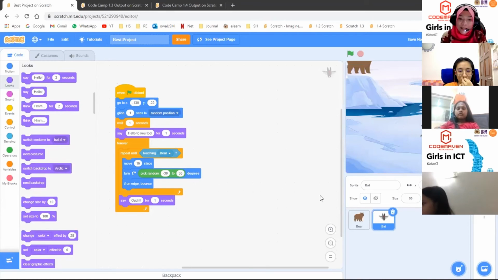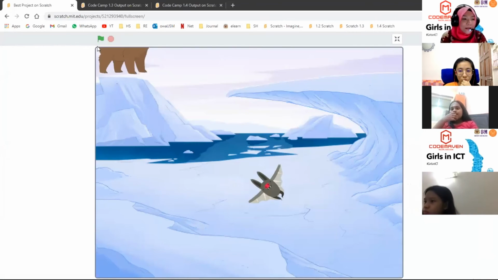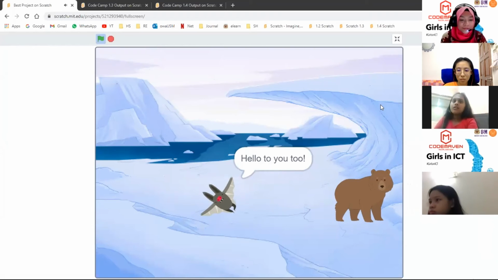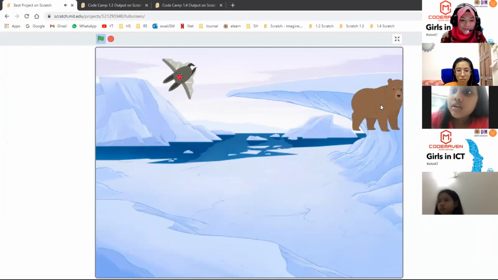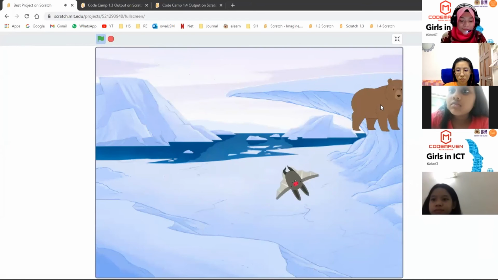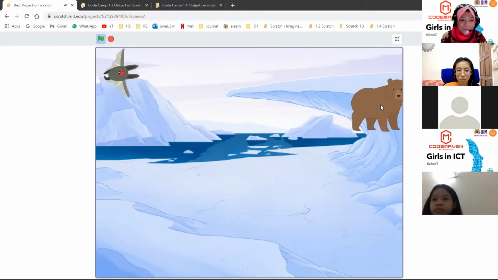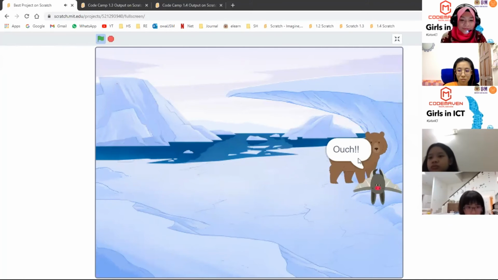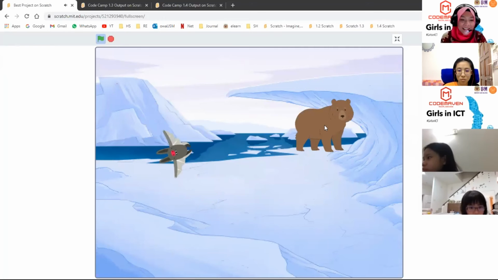So for today, we have covered looping and also conditional. Let's open this in a bigger window and see the output.